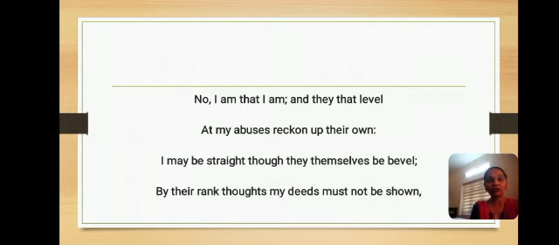"No, I am that I am, and they that level at my abuses reckon up their own. I may be straight, though they themselves be bevel, but their rank thought my deeds must not be shown." So he asserts bravely.